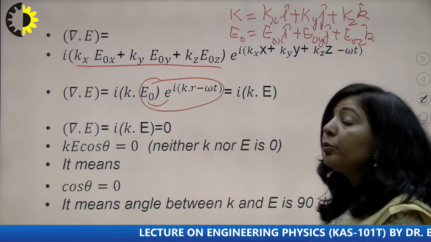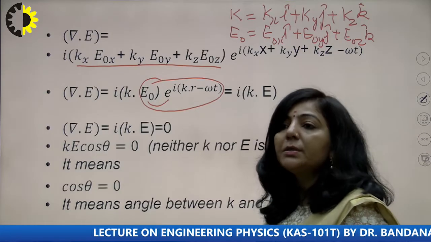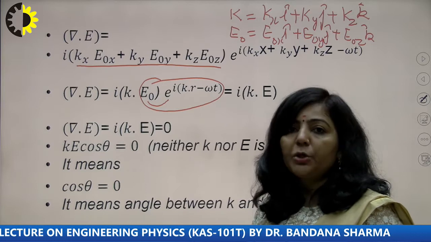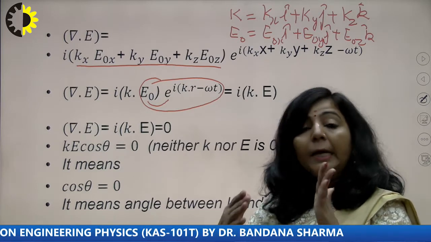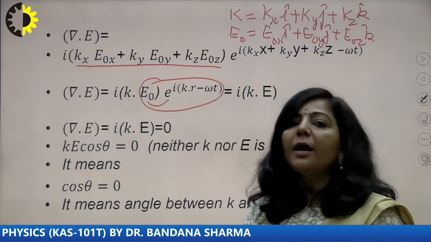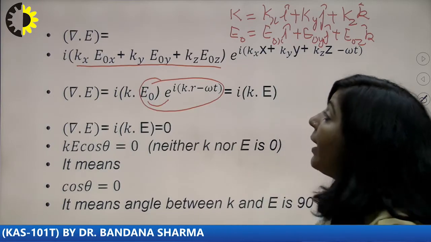So what is the conclusion from here? The conclusion is the electric field vector and the direction of propagation are perpendicular to each other. The angle between k and E is 90 degrees. So that is our first conclusion. So how have you derived it?